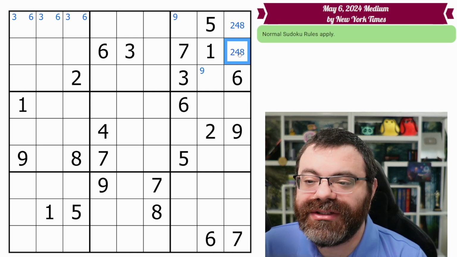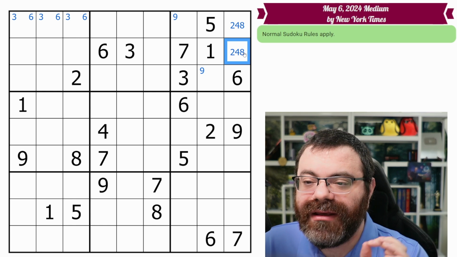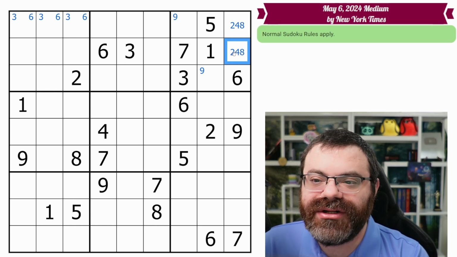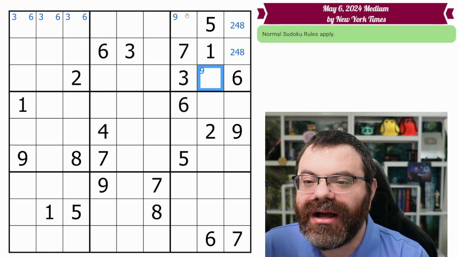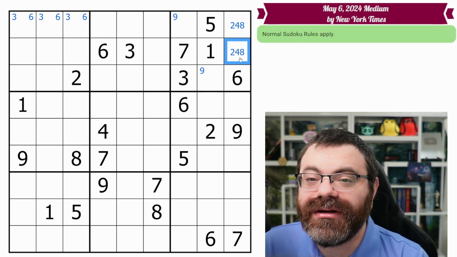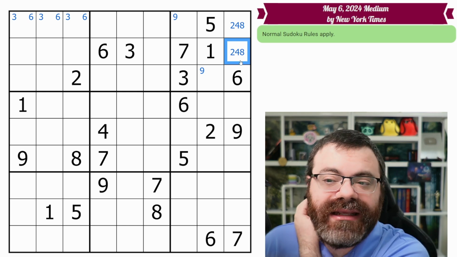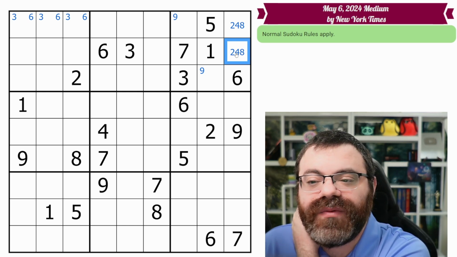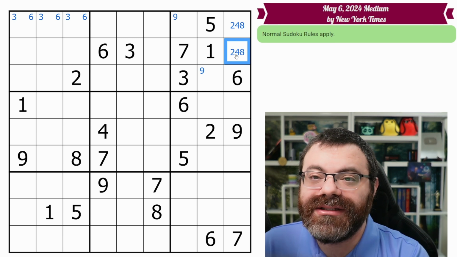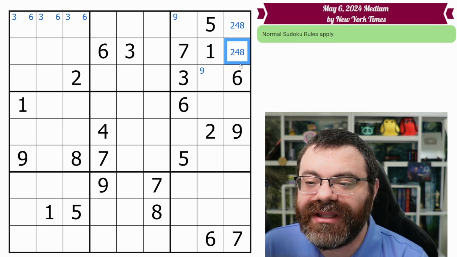And center markings are the list of candidates that could end up being the value of the cell. So it's cell centric. Remember the corner marks are box centric. When we look at corner marks, we're thinking about the whole box. Center marks are very, very laser focused on that individual cell. So this individual cell in the final solution will only ever be a 2, 4, or 8. It is the comprehensive list of every digit that this can be.